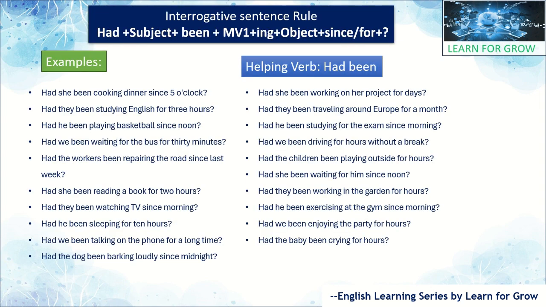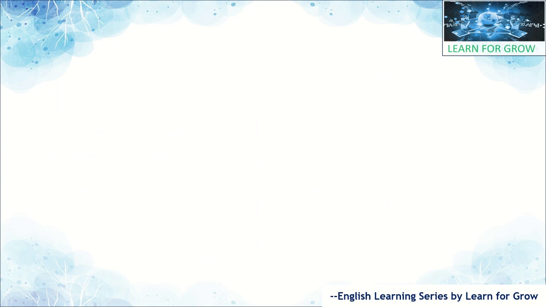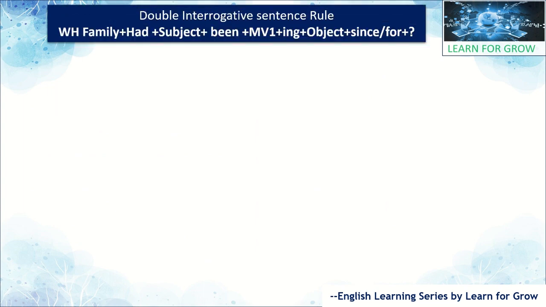These are the examples of the interrogative sentence rule. As we know, we mention the helping verb at the beginning, after that the subject, plus "been", plus the main verb form 1 plus "ing", plus the object. Based on the rule only we have given these here. I hope you understood the interrogative sentence rule.